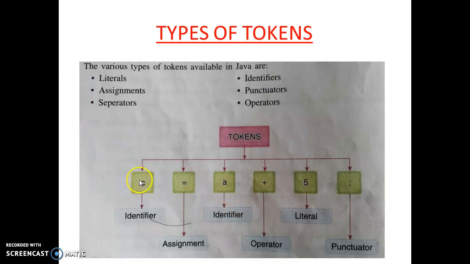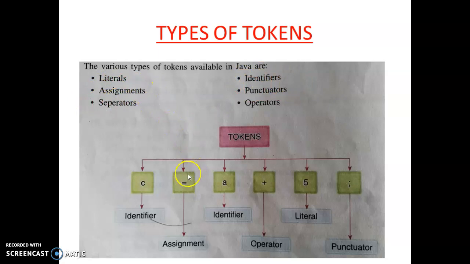That means it can change its value; it is not constant. Suppose I write C equal to 5 and in the next line I write C equal to C plus 1. Now 5 gets changed to 6. So first it is 5, then it is 6. It can change its value. So that is identifiers.